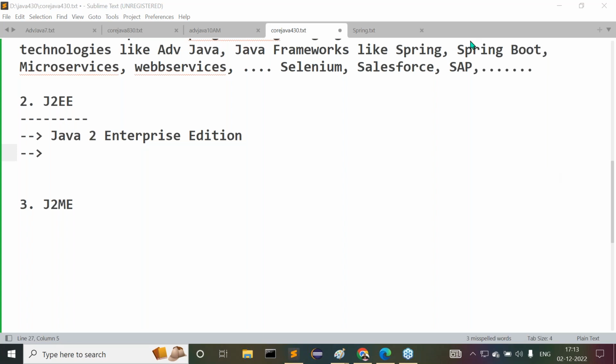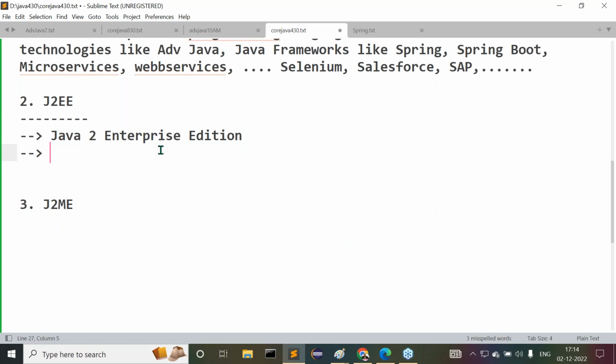Right, sir. Now let's understand this clearly. What exactly is the meaning of this J2EE? Java 2 Enterprise Edition. Understand it clearly. Then what will it cover?